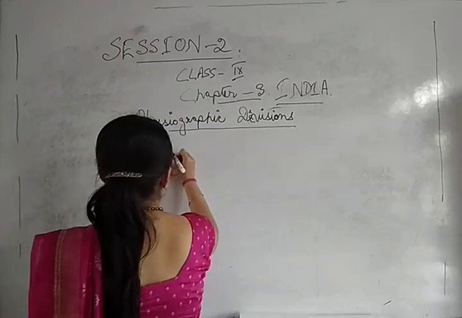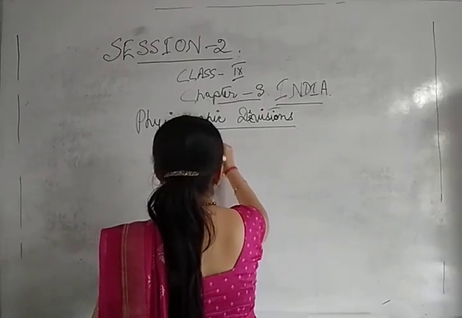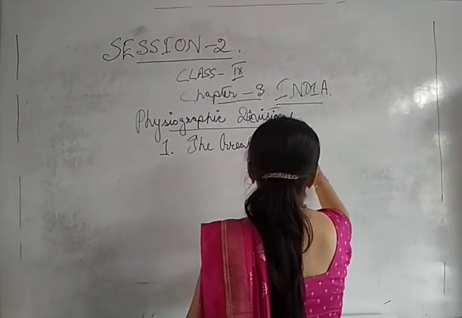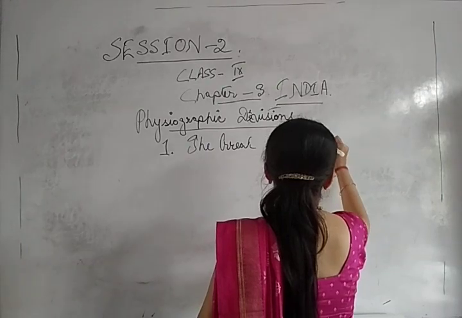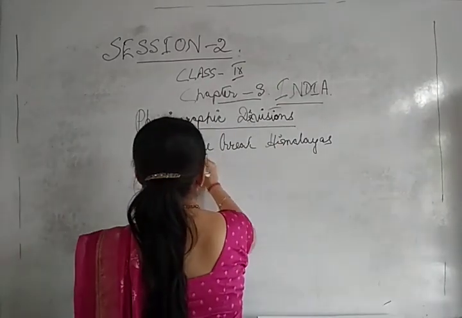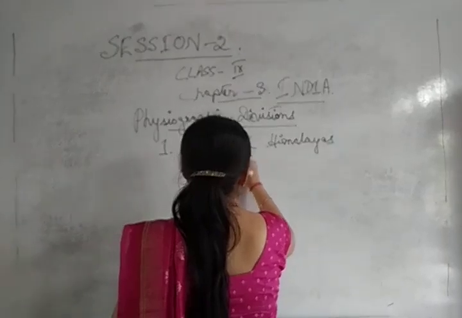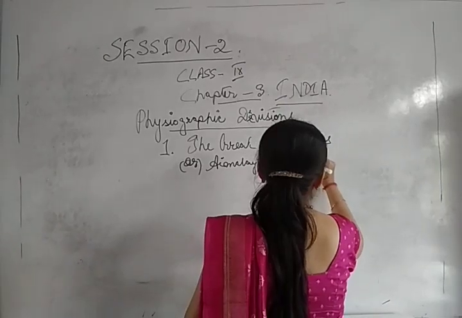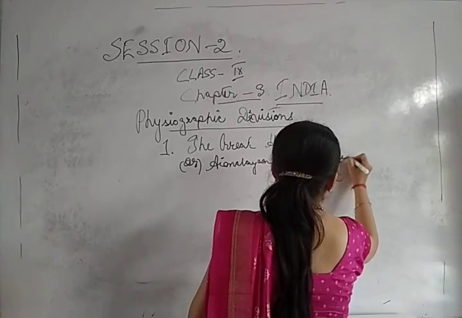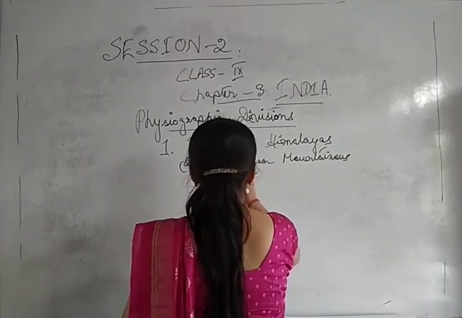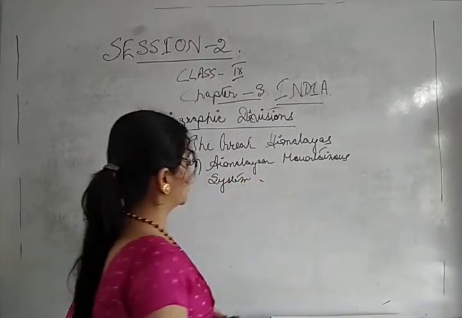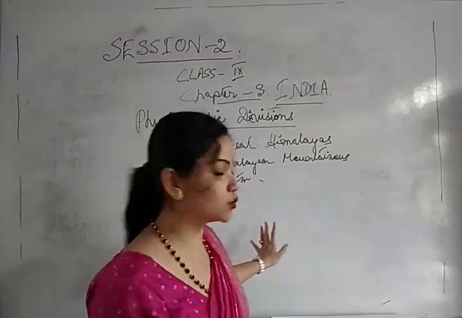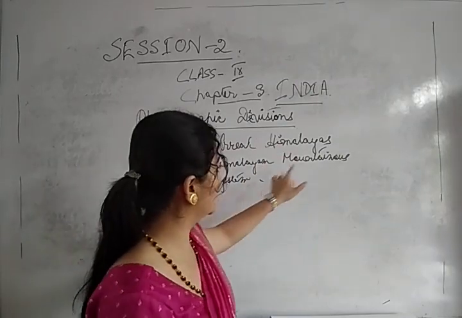So number 1, the Great Himalayas, or the Himalayan mountainous system. Fine. So the first and foremost physiographic division of India is what? The Great Himalayas, or the Himalayan mountainous system.